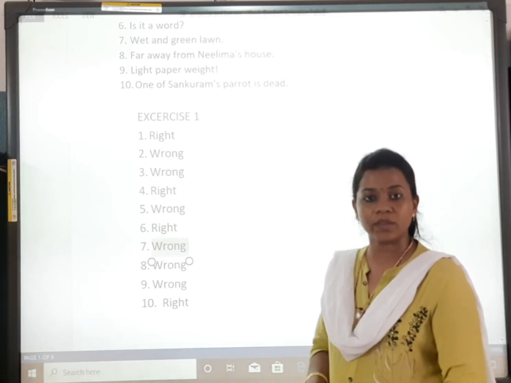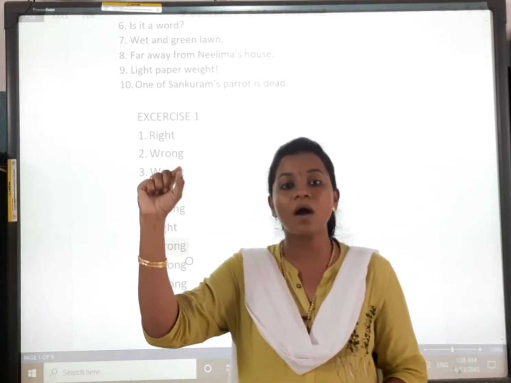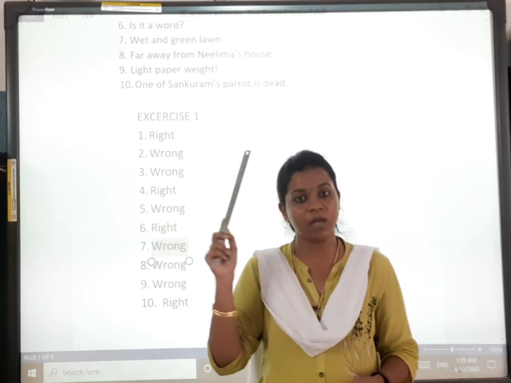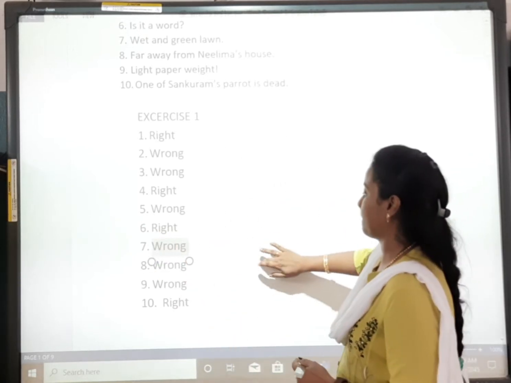So, what you have to do in the textbook? You have to just tick mark beside the exercise, which is the right one and which is the wrong one.